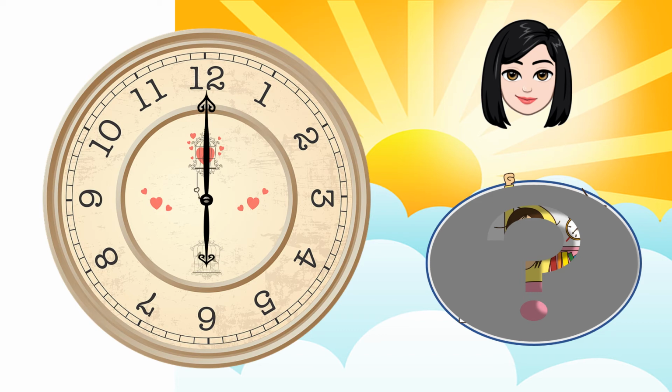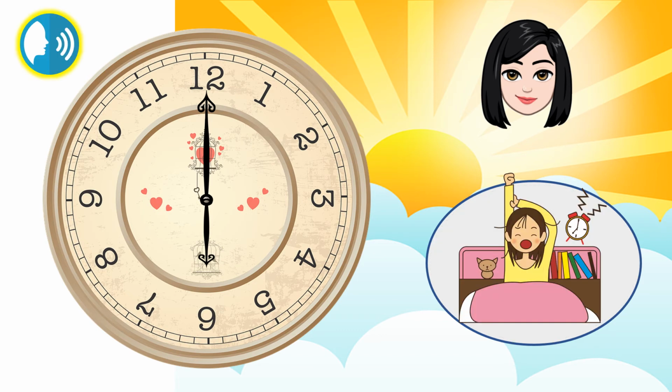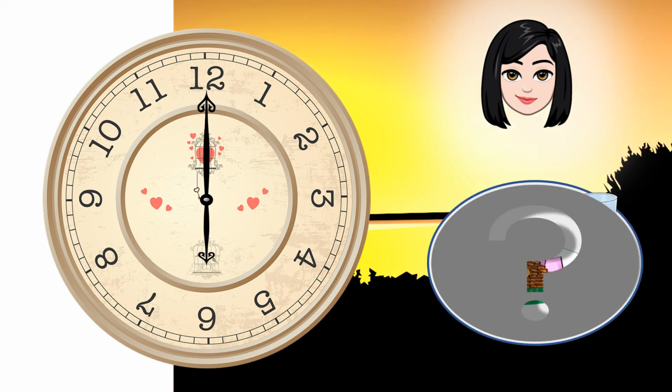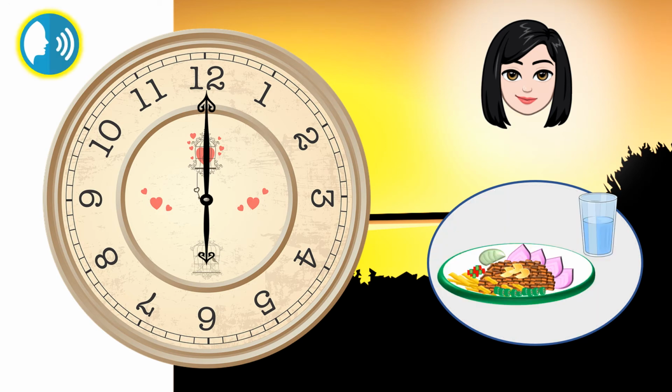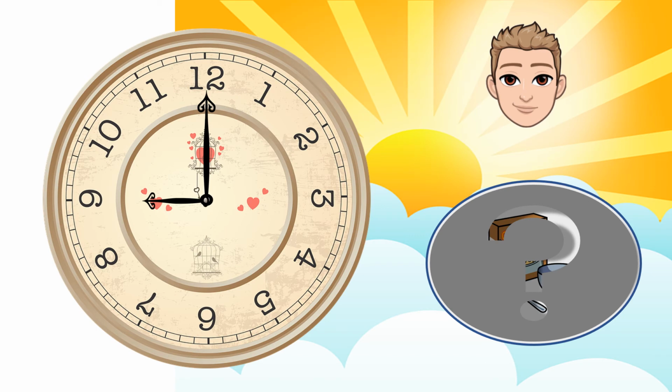What does she do at 6 in the morning? You say. She gets up. What does she do at 6 in the evening? You say. She has dinner. What does he do at 9 in the morning?